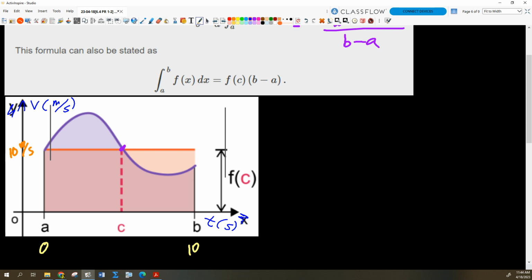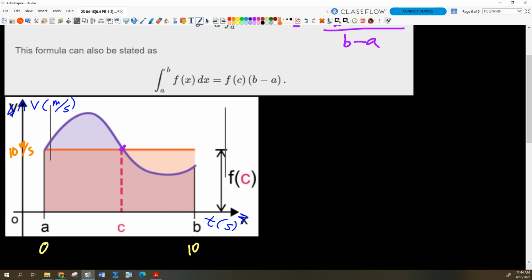Think about what the units would be. The height would be measured in meters per second, and the width would be a dimension measured in units of seconds. So I'm going to get meters per second times seconds, so I'm getting units of distance. Okay, it's not actually distance, it's displacement. Which makes sense, doesn't it?